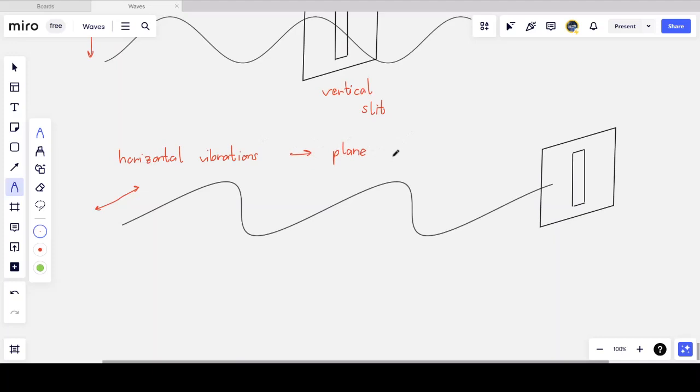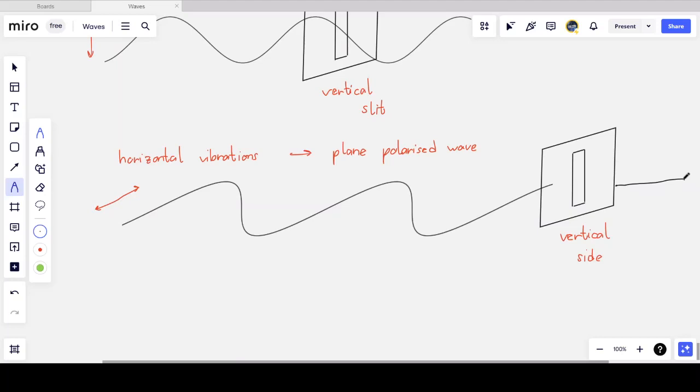Being polarized simply means that it's moving along one plane. But now if I have the same vertical slit, the rope reaches the slit but doesn't pass through. What I see on the other side will just be a straight line. And that's because the slit is not wide enough to allow the horizontal waves to pass through.